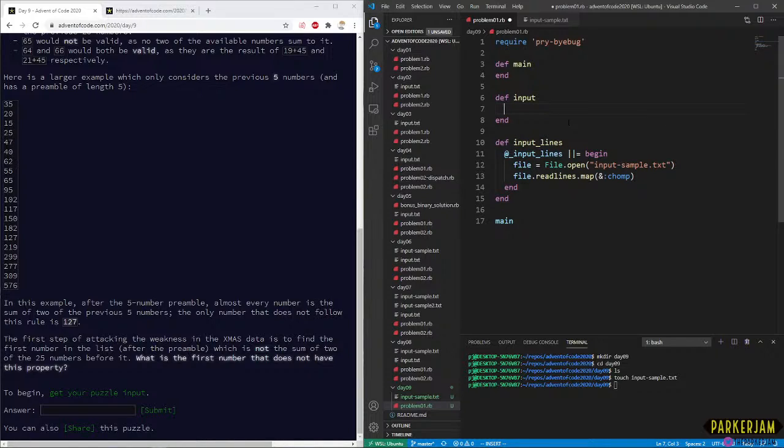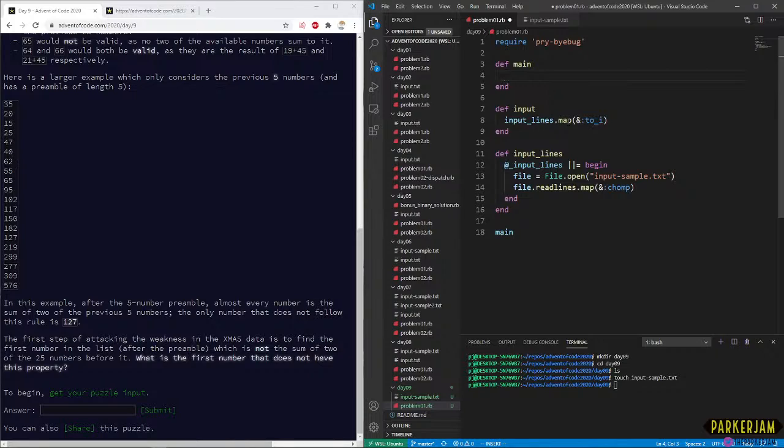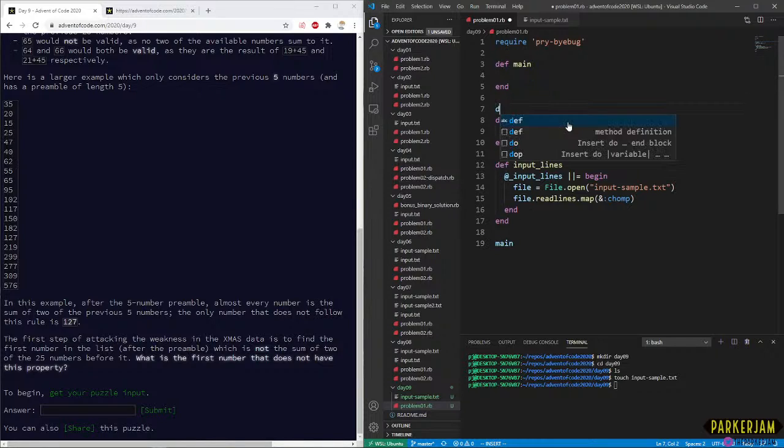Let's make a little input thing that's going to take input lines and turn them into integers, because that's what we're working with here, right? We're always working with integers. And I think we're going to initially want this to be in a subroutine because we're going to be expanding this for a larger input with different variables here.